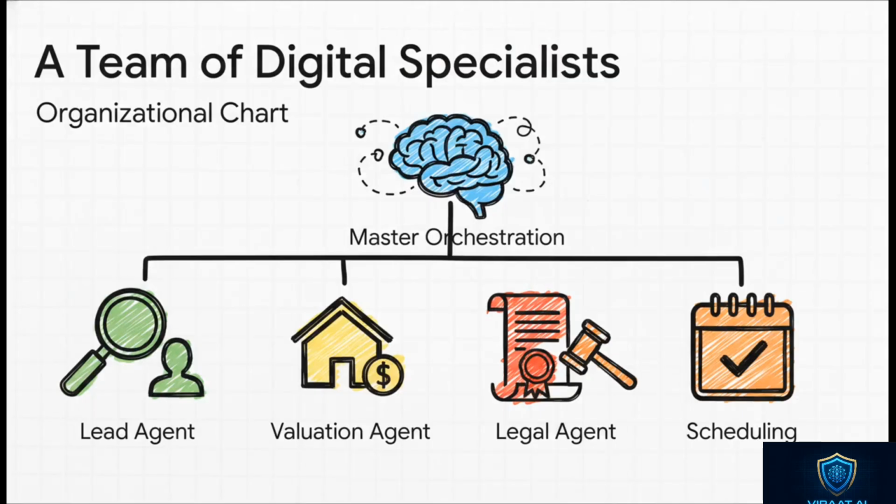To build one of these, you actually have to decompose the job itself. So instead of one giant real estate AI, you create a whole team of digital specialists. You have a lead agent that talks to customers, a valuation agent that crunches market data, a legal agent to review contracts. Each one is a specialist, and then you have a master agent that coordinates them all. It's decomposition, but applied to the AI's roles and responsibilities.